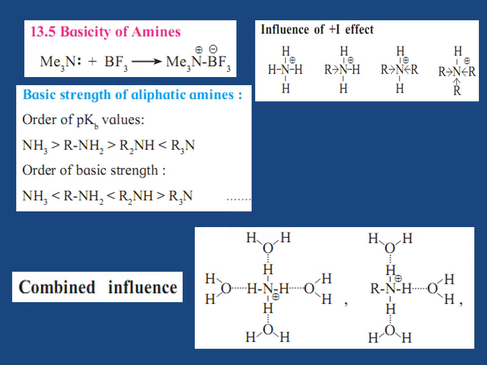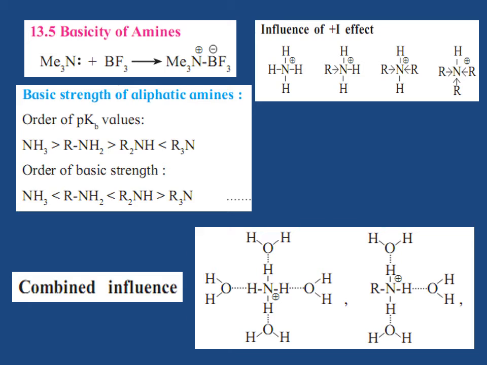Basic strength of aliphatic amines. Order of pKb values: NH3 is more than RNH2, which is greater than R2NH, and less than R3N. Order of basic strength: NH3 is less than RNH2, less than R2NH and greater than R3N.